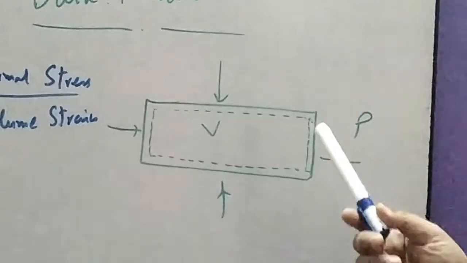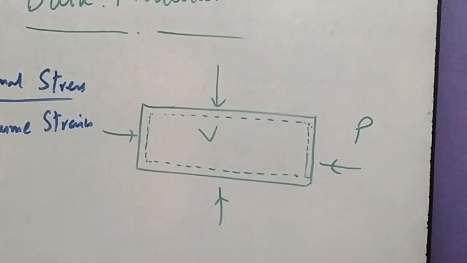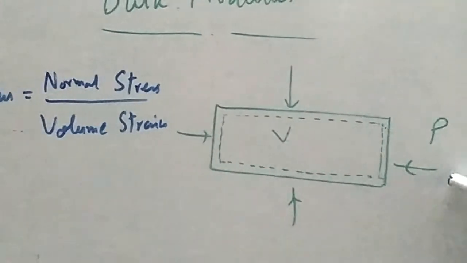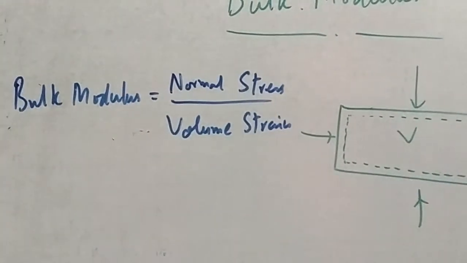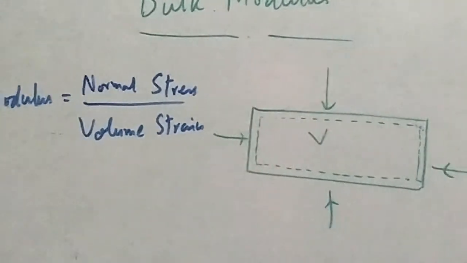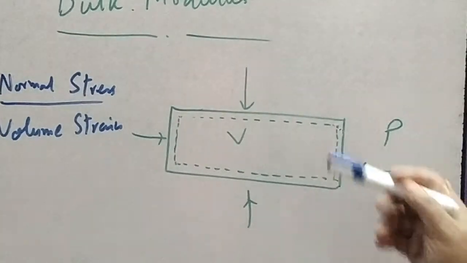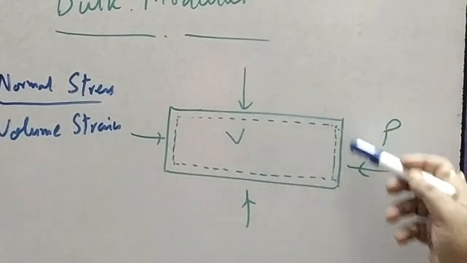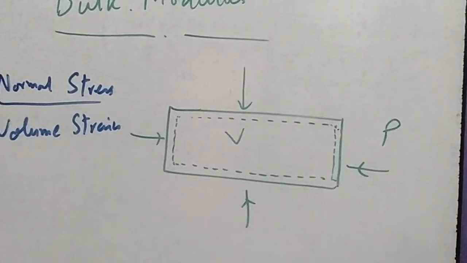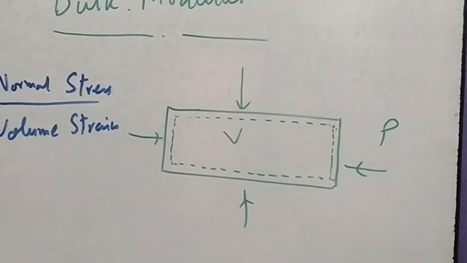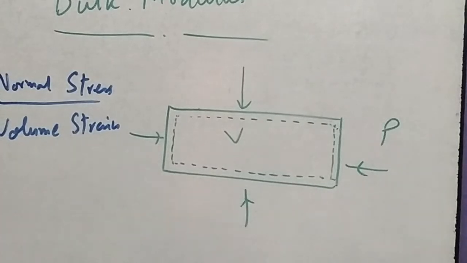Suppose we have the cross-sectional view of a 3-dimensional object which is compressed from all sides with equal pressure P. Then it will compress and its volume decreases. The original volume is V, shown dotted, and this is the changed volume, so there is a reduction in volume.